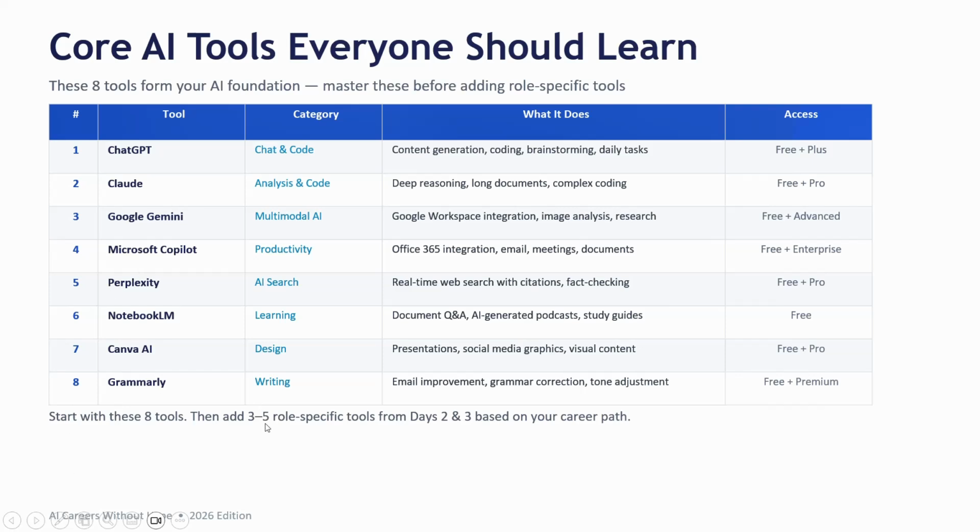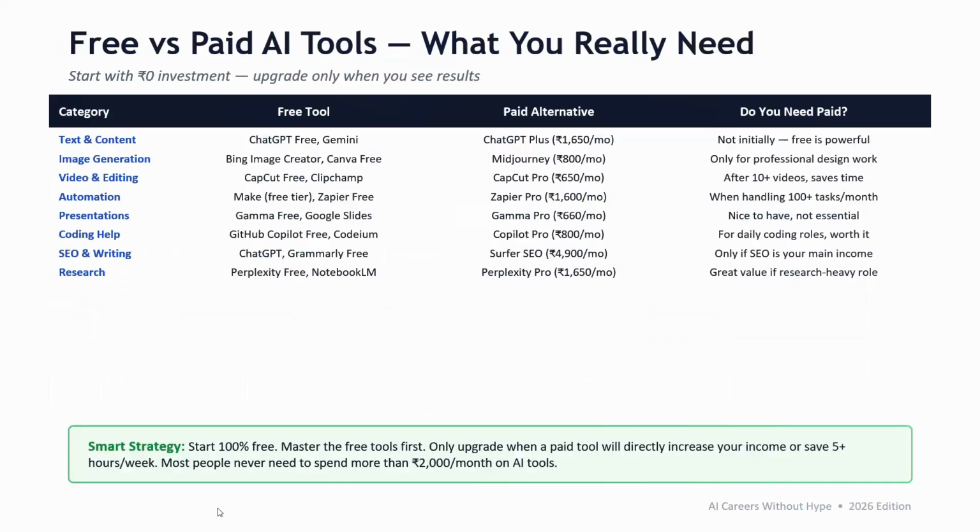Then you can add 3 to 5 role specific tools, which we have captured in our previous videos, or you can explore on your own based on your role, what the different tools specific to your role are. You can learn at least 3 to 5 role specific tools along with these common core AI tools. That will help you understand how to use AI tools perfectly, along with the skills. So you need to have your own skills specific to your role, some domain knowledge, and along with that you need to have this tools knowledge also, right? So that is one thing.